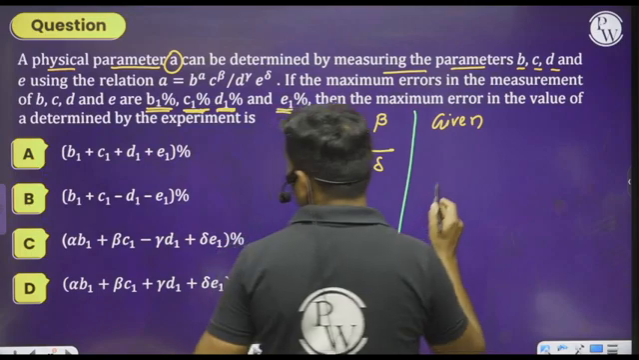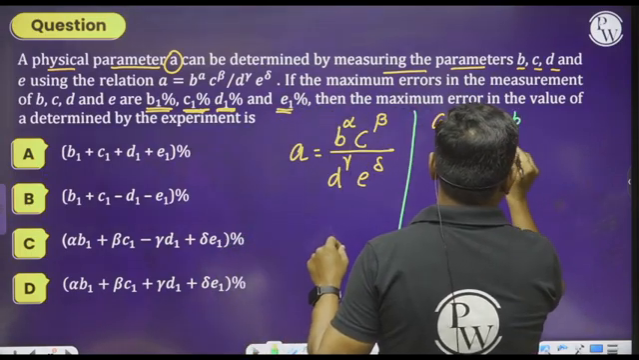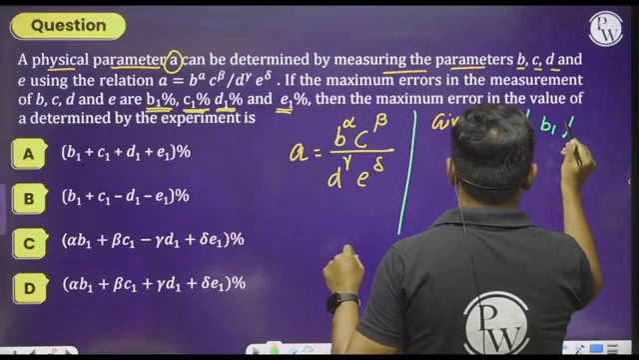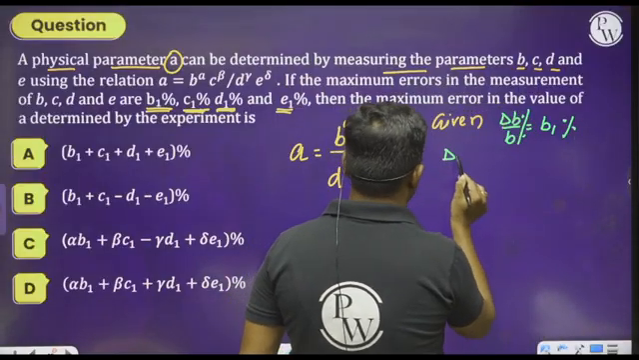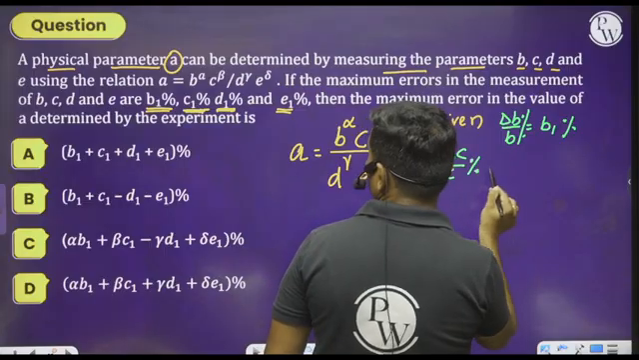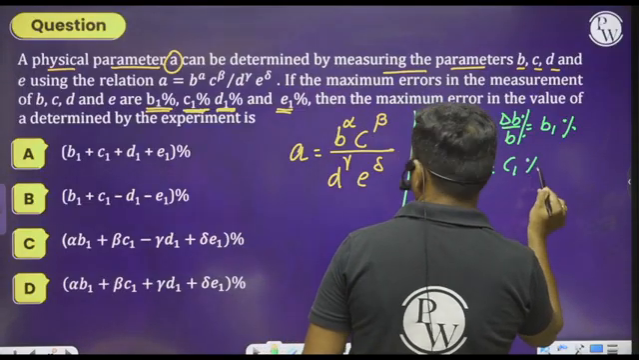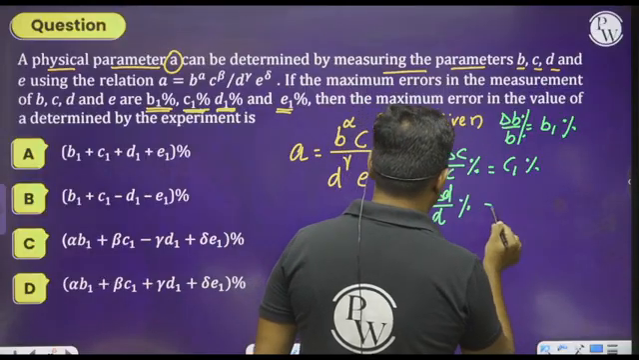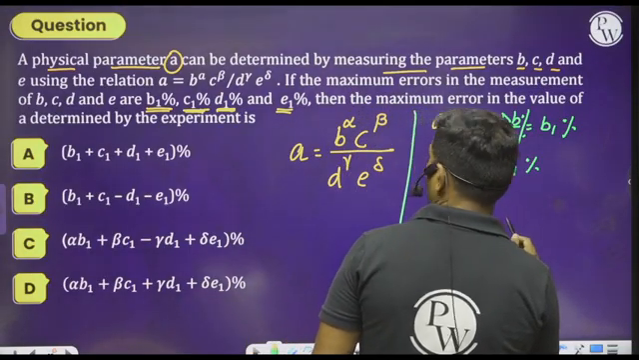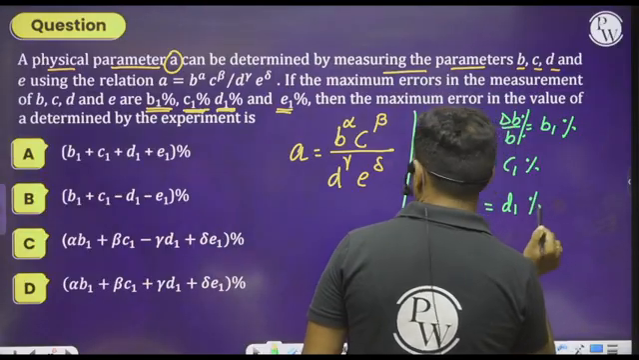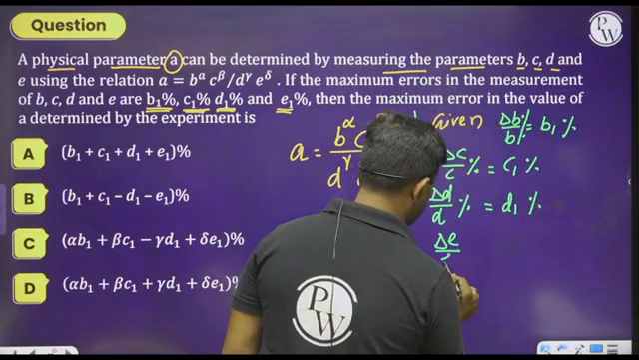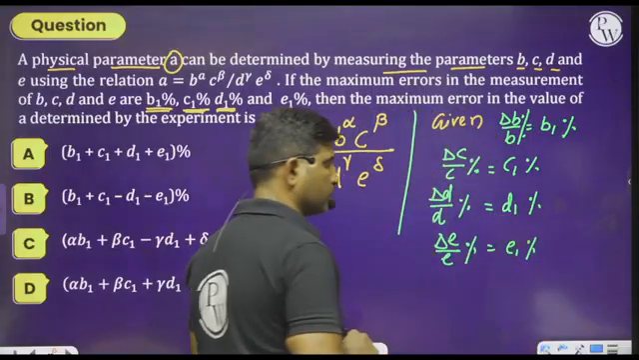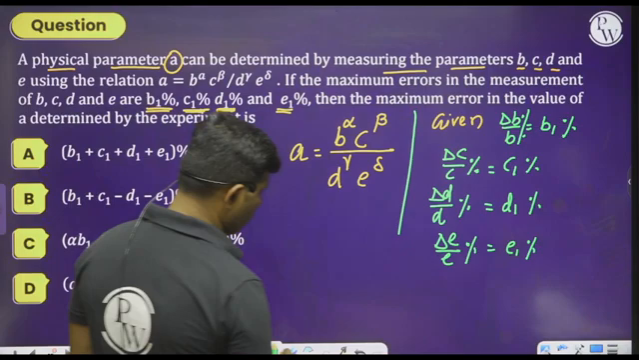So see here, given that delta B by B in percentage is B1 and delta C by C in percentage is equal to C1%, and delta D by D in percentage is equal to D1%, and delta E by E in percentage is equal to E1%. Okay. So how can we get this?